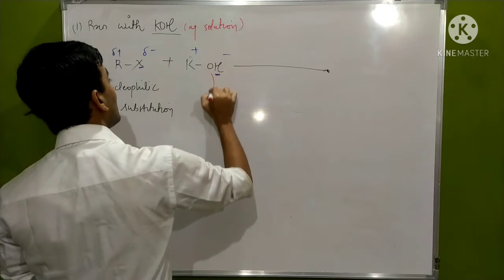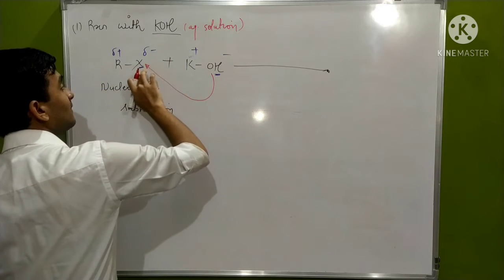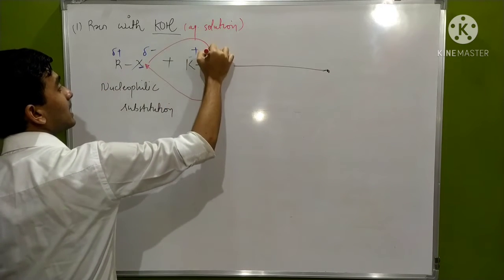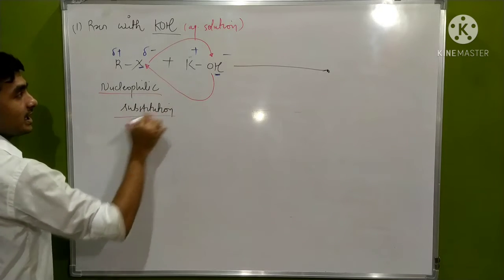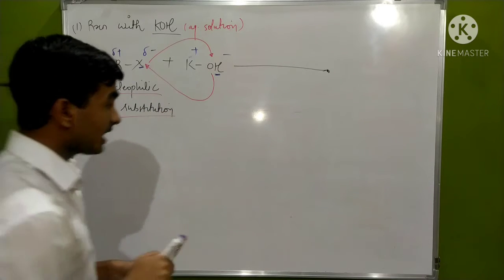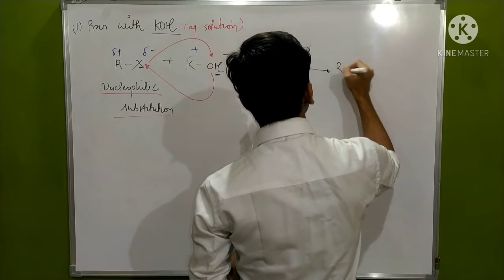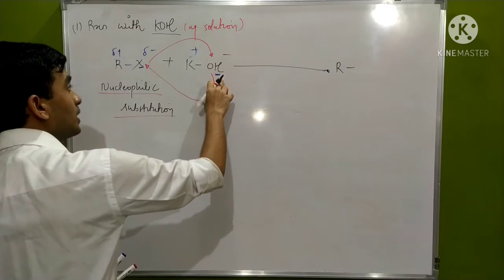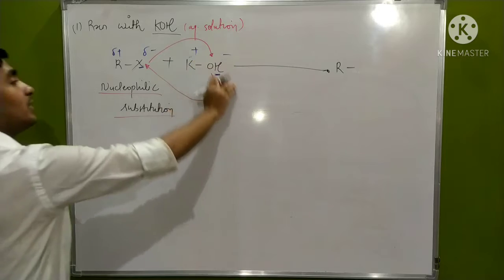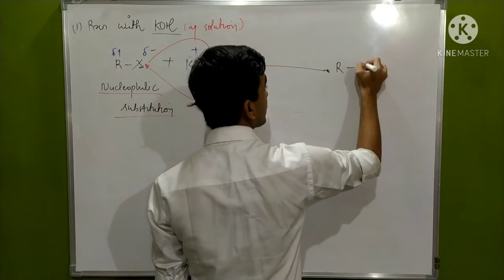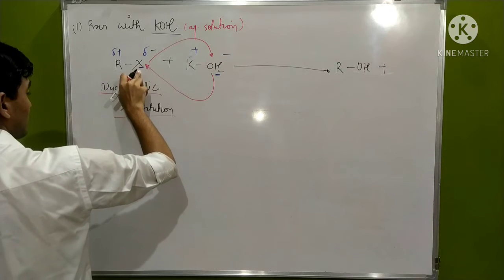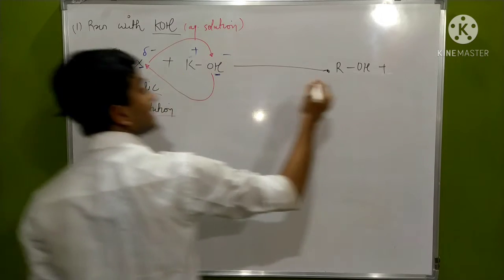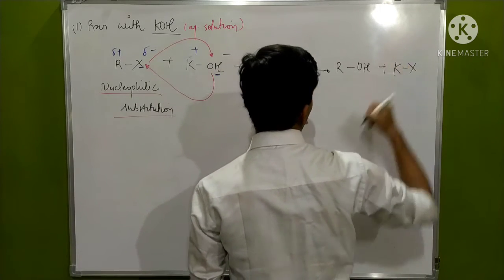This nucleophile will attack at this place and remove it, and will come to this place. Nucleophiles are substituting each other. The product we get will be R. OH is a stronger nucleophile than halide, so it will take its place and form ROH, and the remnant halide will go with K, forming KX.